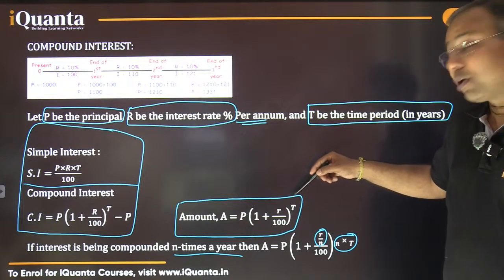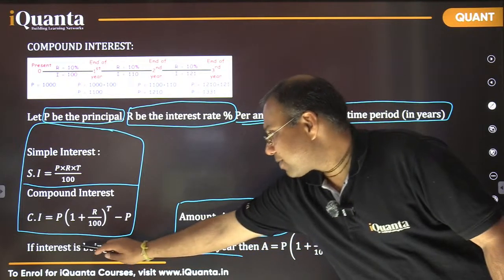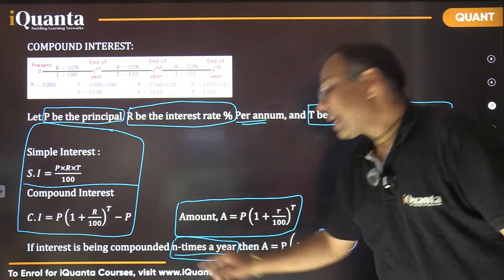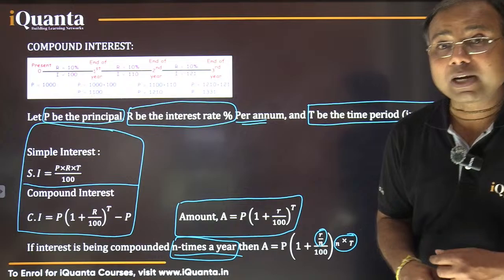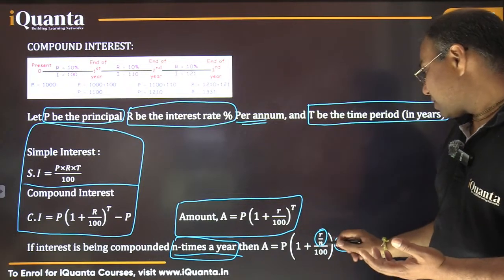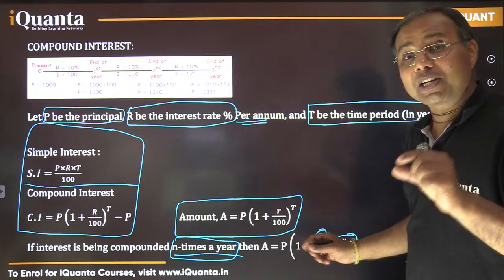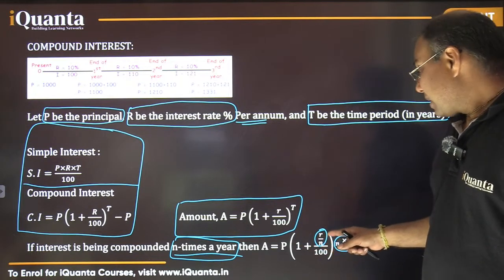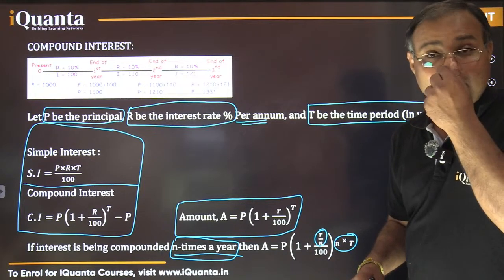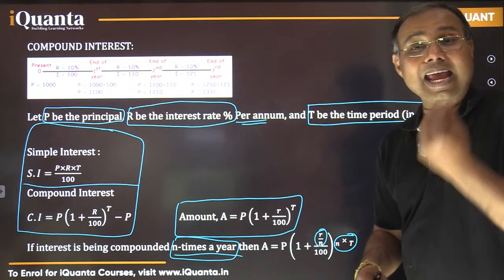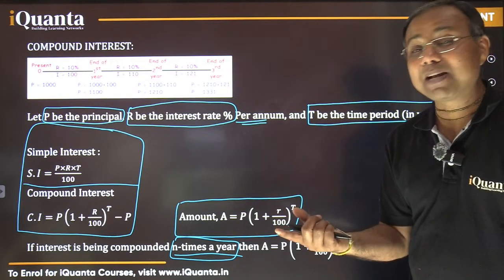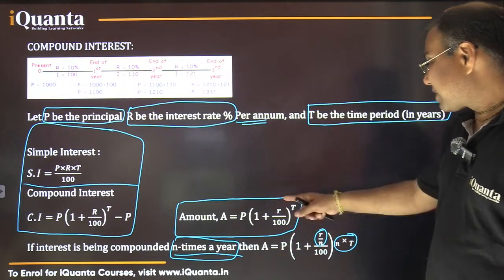Why have we done so? Because the interest is being compounded n times a year. So our rate of interest, which was r% for the entire year, for that small duration becomes r by n, right? And for the r by n duration that we are doing n times, we have made n parts of one year. So in t years, the total such time period becomes n into t. So that's how the same formula is there.